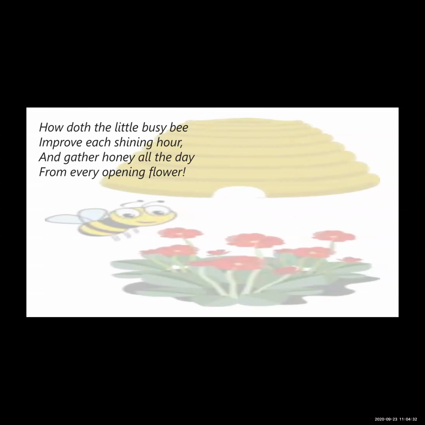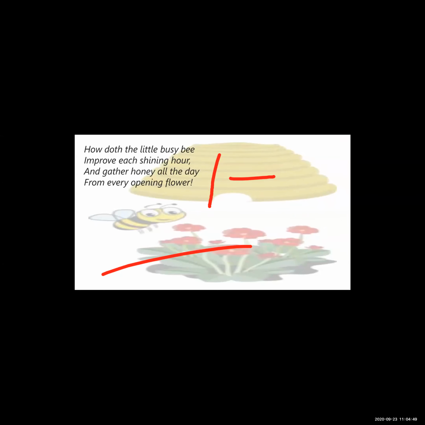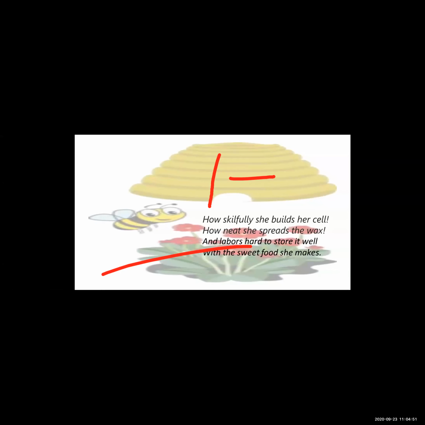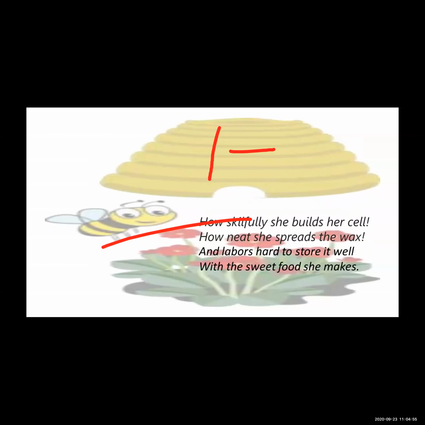How doth the little busy bee till from every opening flower is the first stanza of the poem, and this is the second stanza. In that poem there are only two stanzas.